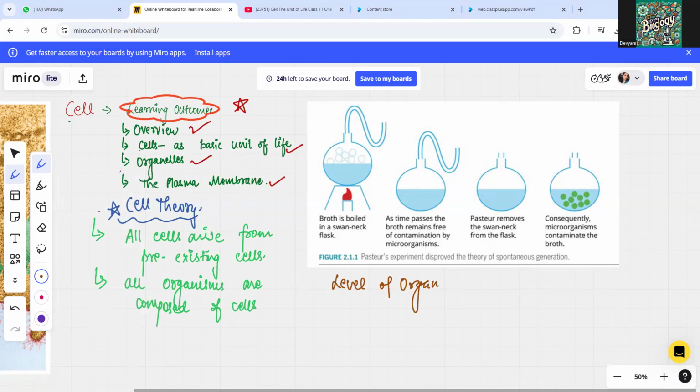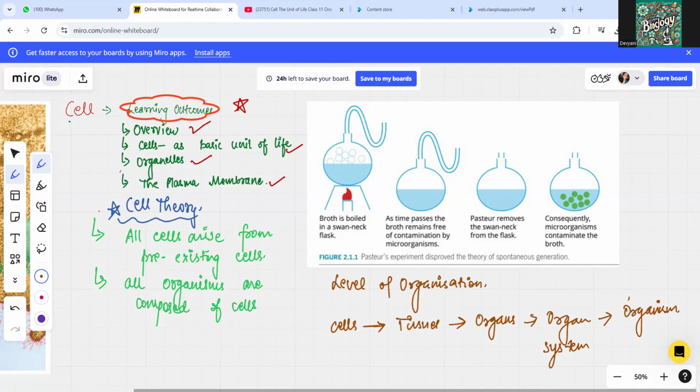Now, just to quickly revise the level of organization: we already know that cells combine together to make up the tissues. The tissues combine together to make up the organs. The organs make up the organ systems. And these organ systems combine together to make up the organism, like we ourselves. We are complete organisms. We have various organ systems in our body carrying out various functions, right? We have the respiratory system taking care of all the gaseous exchange in your body. Then we have our circulatory system, which takes care of all the transportation in the blood, whether we are talking about the transportation of hormones, nutrients, and all of that stuff, right?